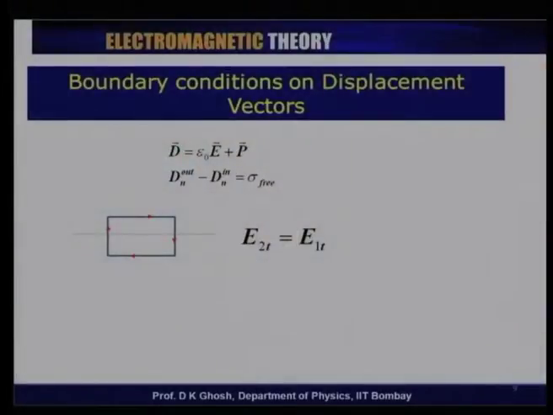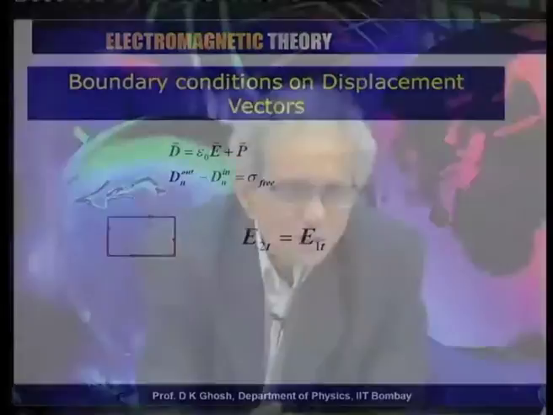So, the normal component of D is discontinuous only if there is a charged surface across which there is a discontinuity. This is exactly the same thing as we talked about for the normal component of the electric field when we were talking about conductors.